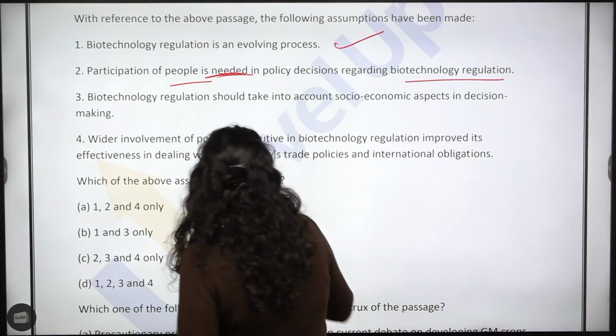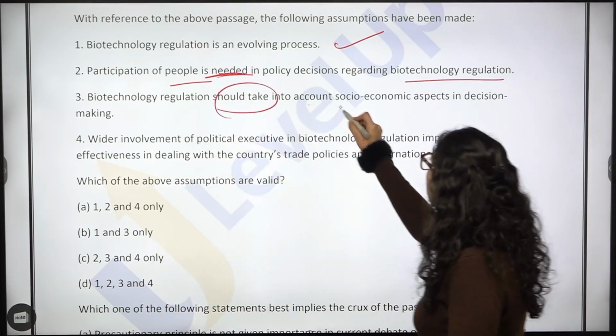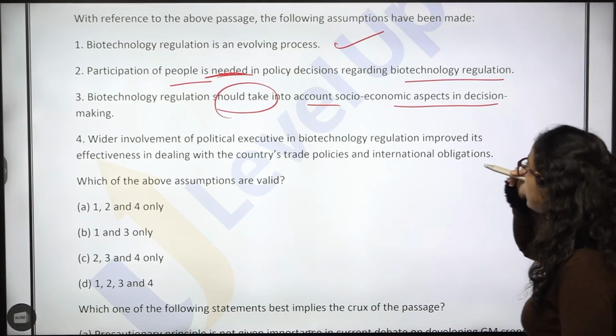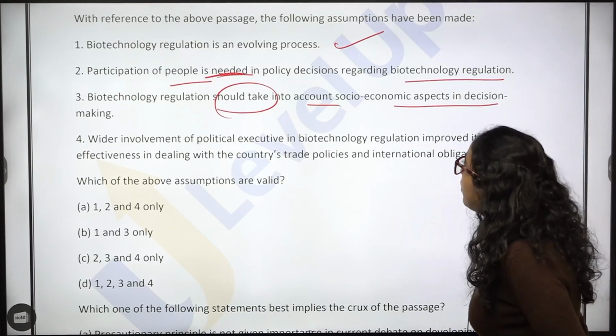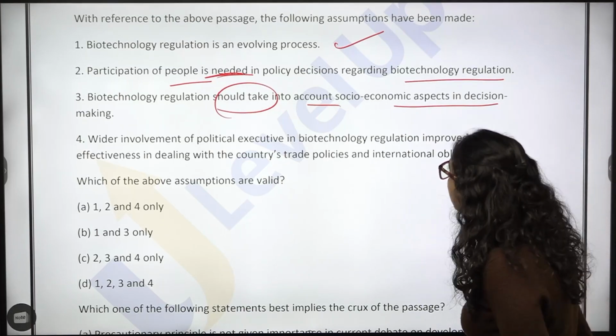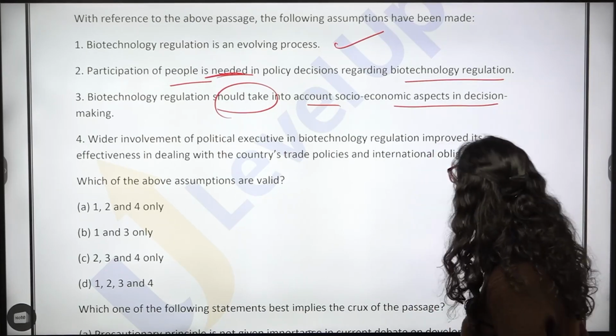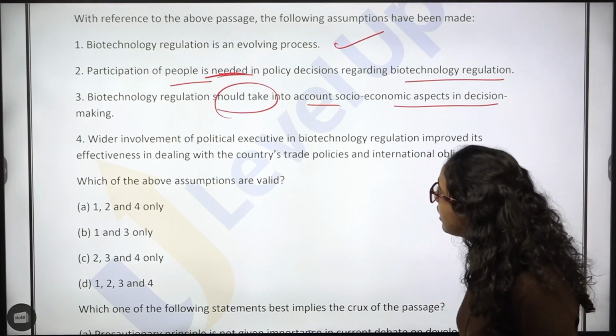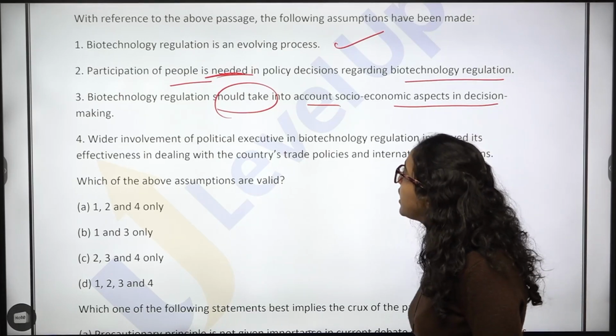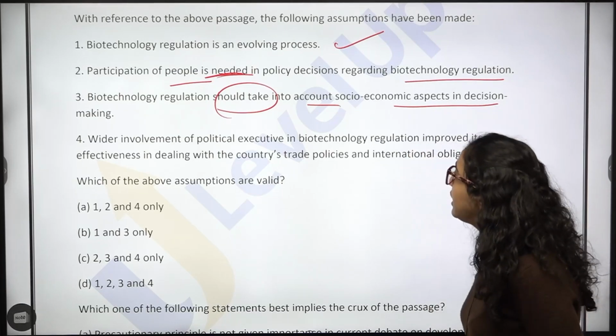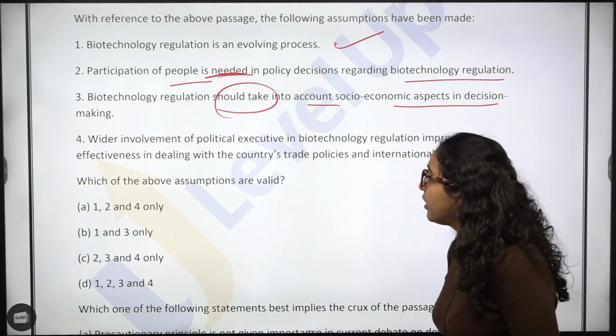Biotechnology regulation should take into account socio-economic aspects in decision making. Okay, so while regulating biotechnology, we should take socio-economic aspects into account in decision making. Again, this also seems correct. So we will see whether in the passage this is supportive or not.